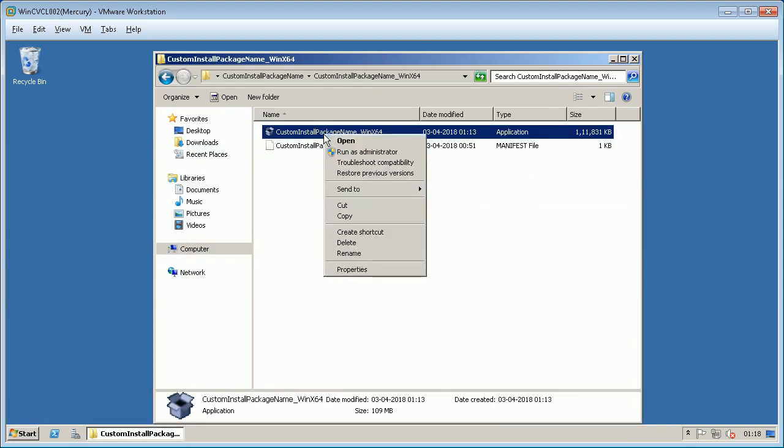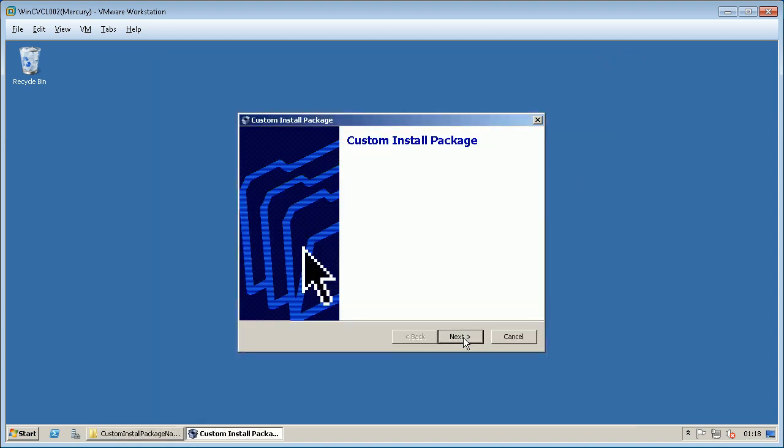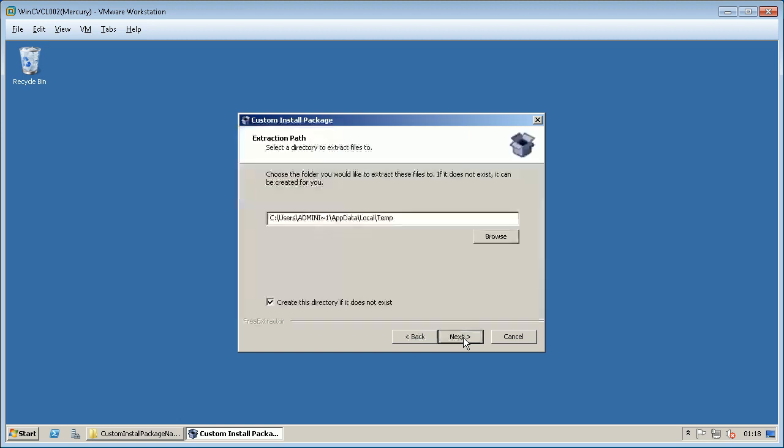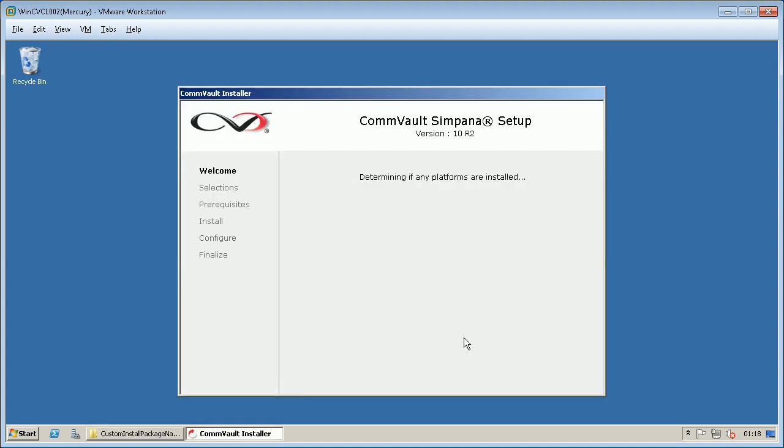Double-click the executable file to start the installation as administrator. On the Custom Installation Package screen, click Next to continue. Provide a path for the installer to extract the installation package and then click Next. The installation proceeds silently. This may take some time to complete.